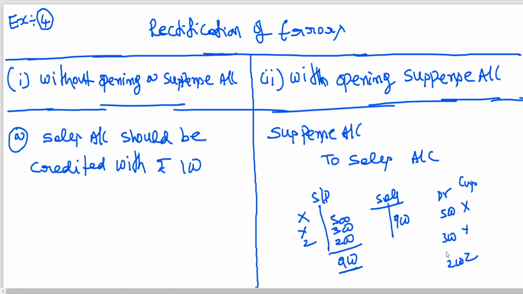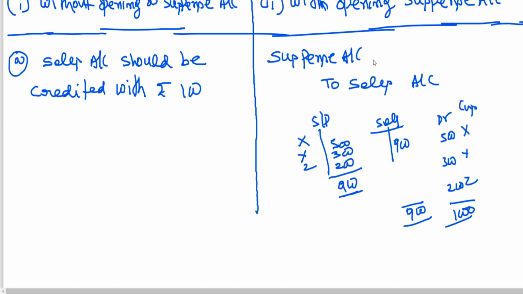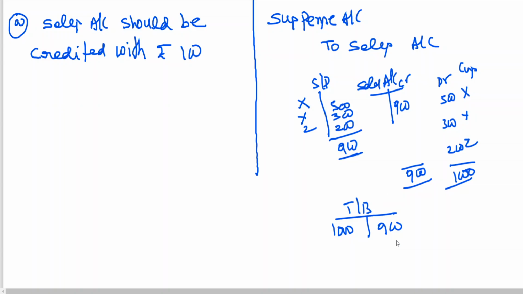Now if you see the total, the debit side is coming to 1000, the credit side is coming to 900. So when you go to trial balance, this is credit side, no? Sales account credit side. Total of sales day book is credited, individually debited. Now when I go for trial balance, all customers together is showing 1000, but sales account is showing 900. So we are having a difference of how much? 100 rupees. How to rectify this?